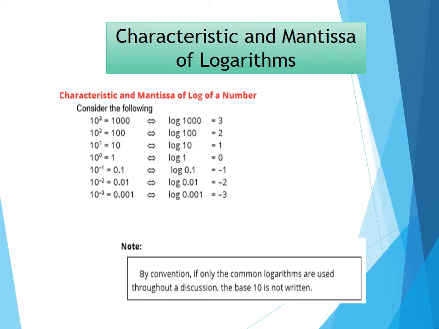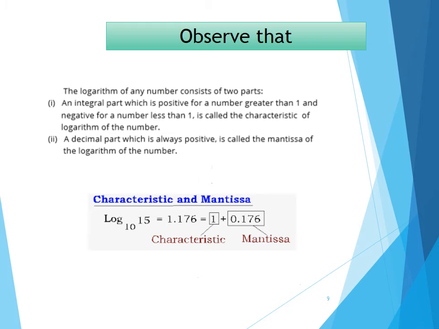I haven't written down the base 10. Why? Read the note please, read it carefully. By convention, if only the common logarithms are used throughout the discussion, then the base 10 is not written. That is why I have skipped writing the base 10. So, if you are discussing only the logarithms with base 10, or the common logarithms, then you can skip 10. Then it is already understood that we are basically talking about the common logarithms or the logarithms with the base 10.